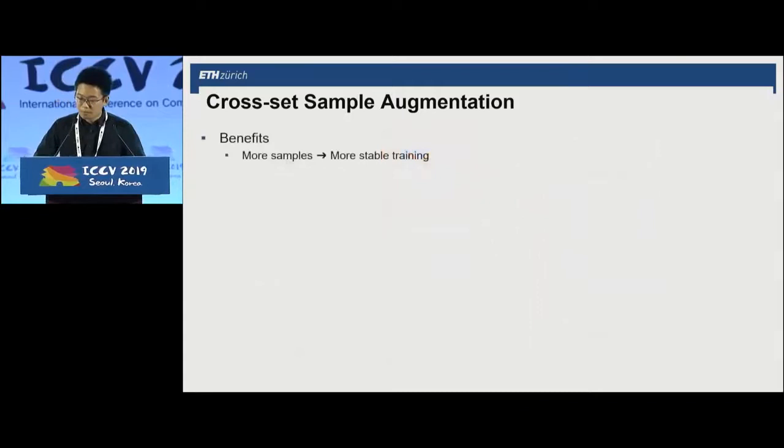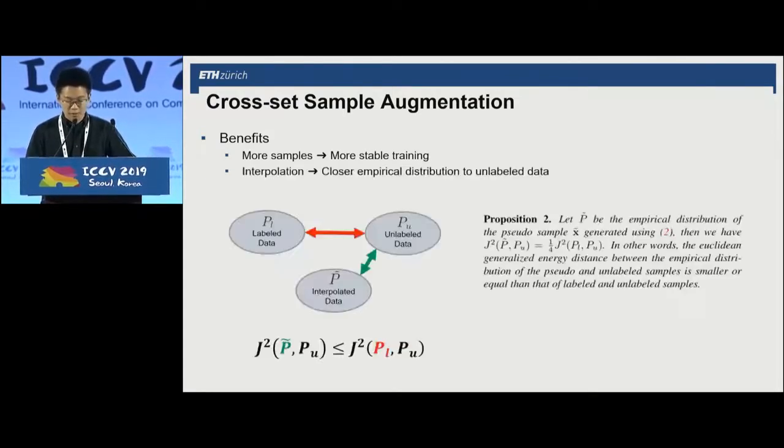The benefits of the proposed augmentation are twofold. First of all, by interpolation, we can generate as many pseudo-samples as we want, and this makes the training dataset a lot larger, thus leading to more stable training. And secondly, the Euclidean generalized energy distance between the empirical distribution of the pseudo and unlabeled samples is smaller than or equal to that of labeled and unlabeled samples. We actually have a proof. Please refer to proposition 2 in the paper.